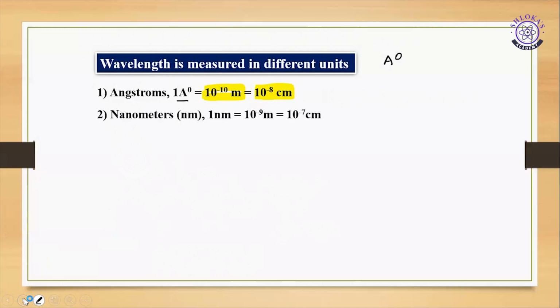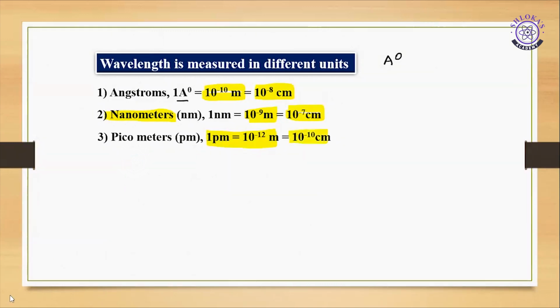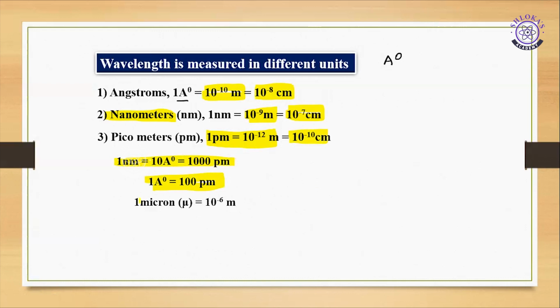You have to remember, because in the numericals most of the time they will give centimeters and we have to convert them into either nanometers or angstrom units. And I can also use picometers. 1 picometer is equal to 10 to the power of minus 12 meter, or 10 to the power of minus 10 centimeter. And 1 nanometer is equal to 10 angstrom units, or 1000 picometers, right? And 1 angstrom unit is equal to 100 picometers, right? 1 micrometer or 1 micron is equal to 10 to the power of minus 6 meters.